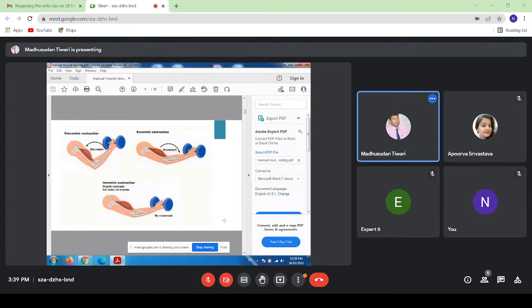See, these are the diagrams. You can see how the isometric contraction is performed by a person, eccentric contraction performed by a person, and concentric contraction performed by a person. Here in isometric contraction, the muscle is contracting, but there is no shortening or lengthening in the muscle. In concentric contraction, here you see the muscle is contracting, shortening in the length of the muscle. In eccentric contraction, there is lengthening in the length of the muscle.